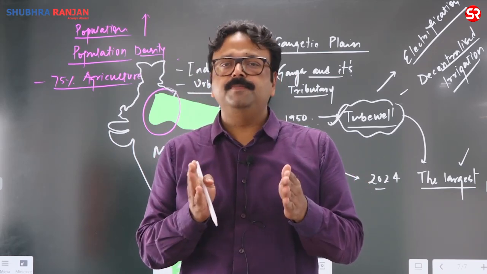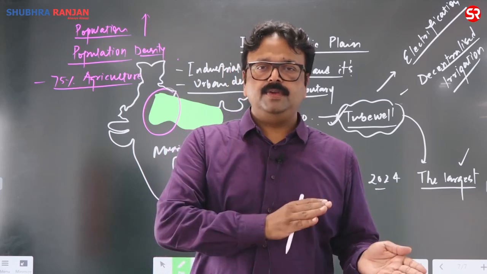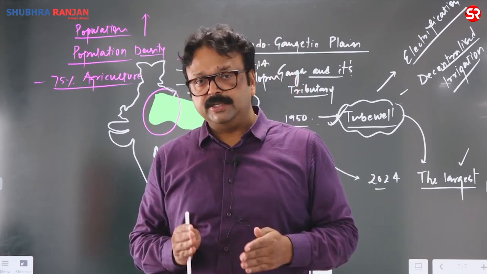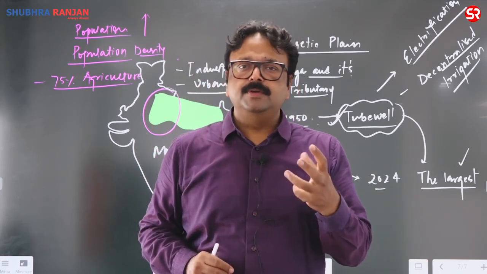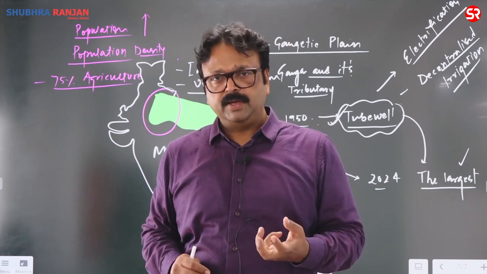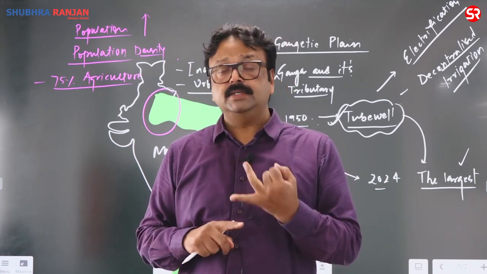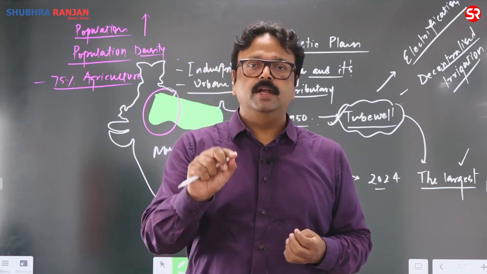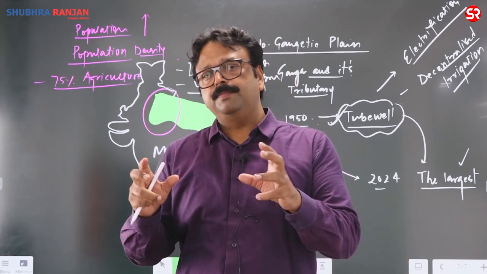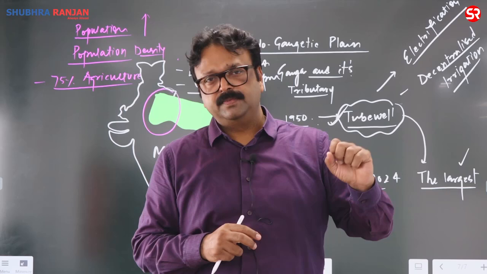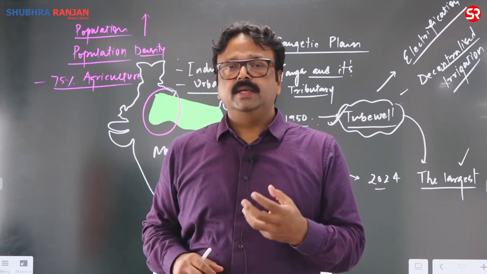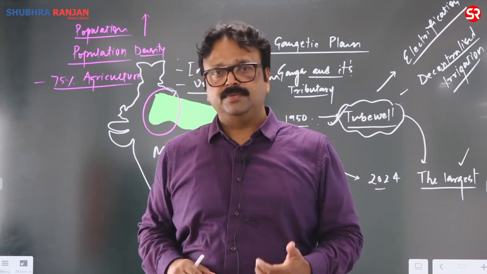Without developing the secondary sector, we jumped over to the tertiary sector. The secondary sector happened to be an employment generative sector. And the tertiary sector is also employment generative, but it has generated employment for skilled people. So a lot of dependency on agriculture was seen. Are you getting my point? That's why agriculture has to be intensive, isn't it?